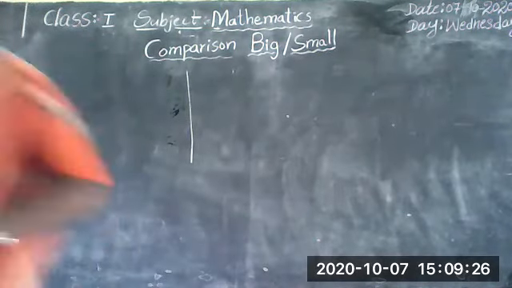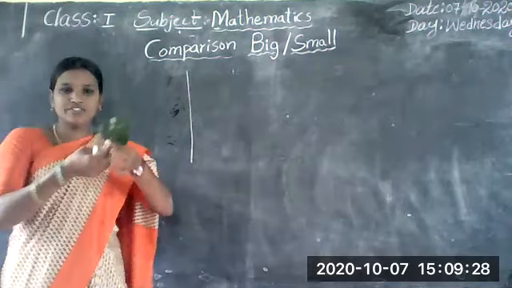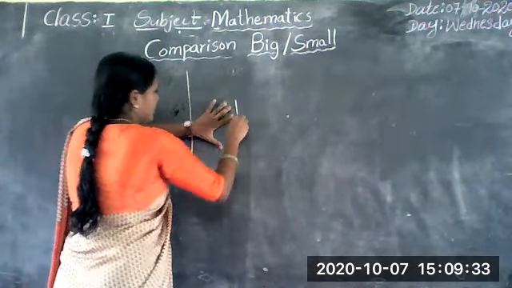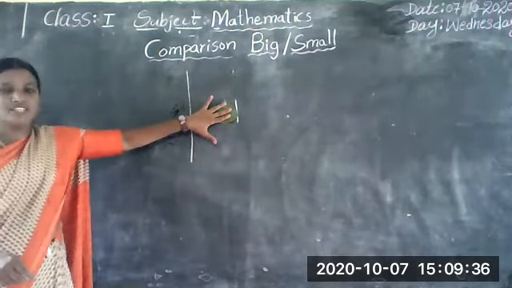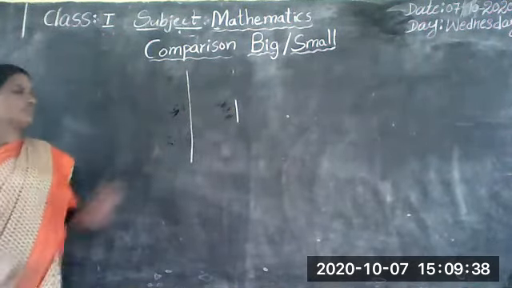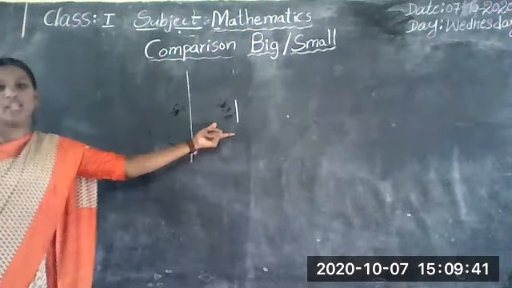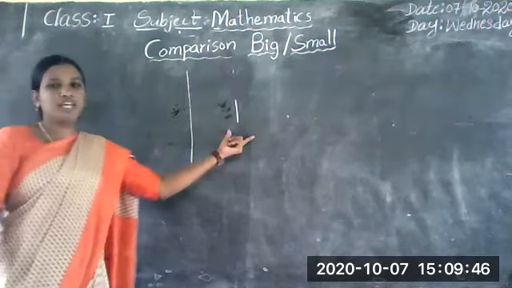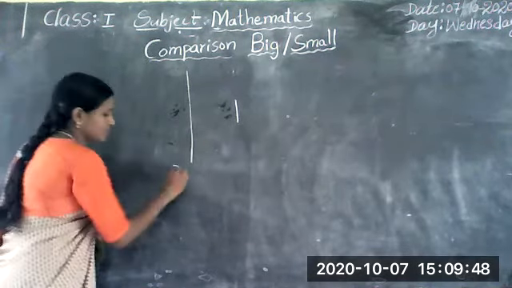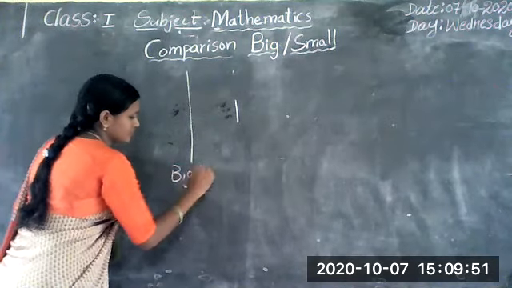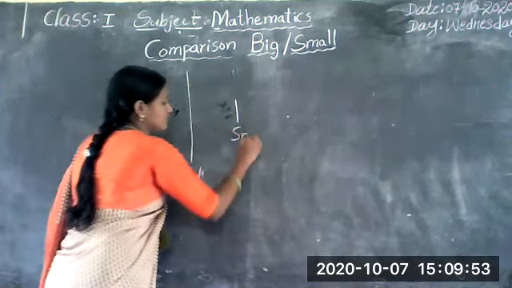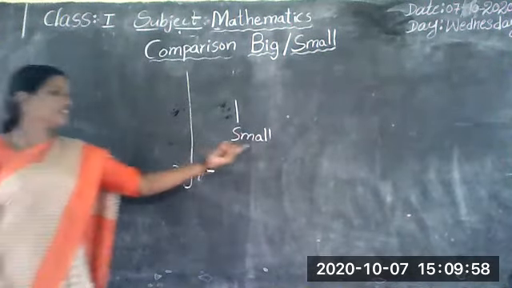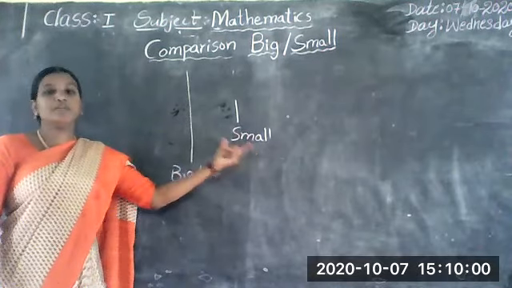Next, one more leaf. This is also a leaf, no? This leaf also has a size like this. So when we compare these two, this is the big one and this is the small one.